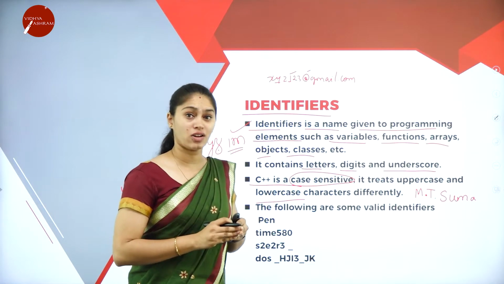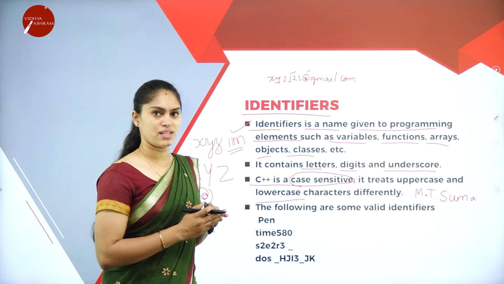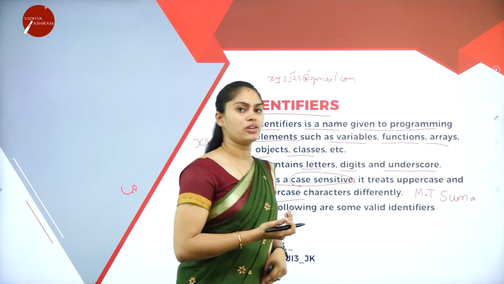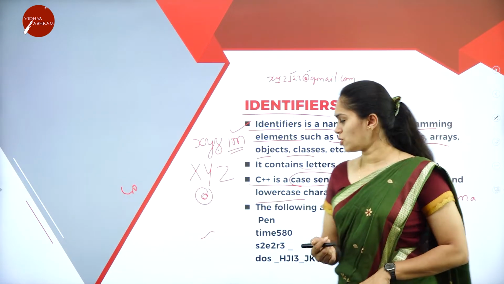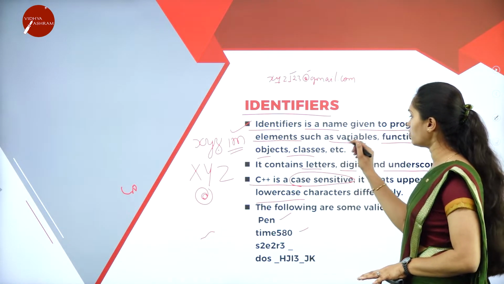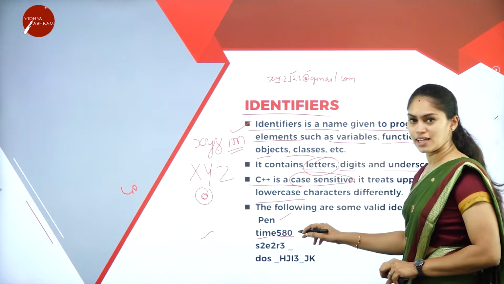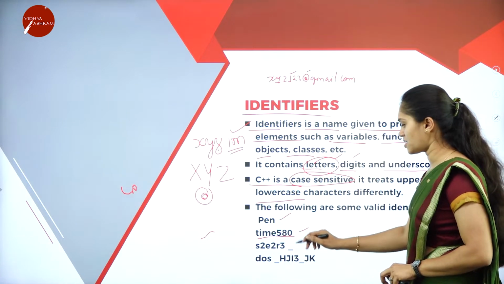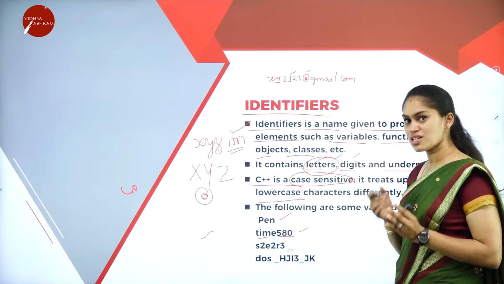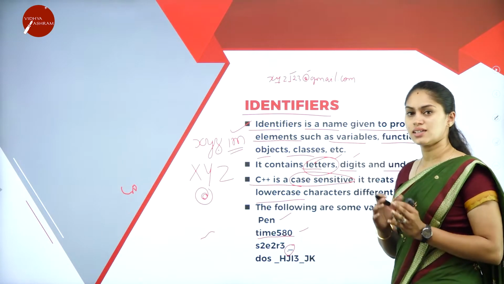You have to be very conscious when you are writing or identifying variables of a programming language. Here you can see some examples of names for variables: pen, time580. When it comes to pen, it includes only letters. In another example, time580, it includes both letters and digits. Here S2E2R3_, what does it include? It includes letters along with numbers, and also an underscore.